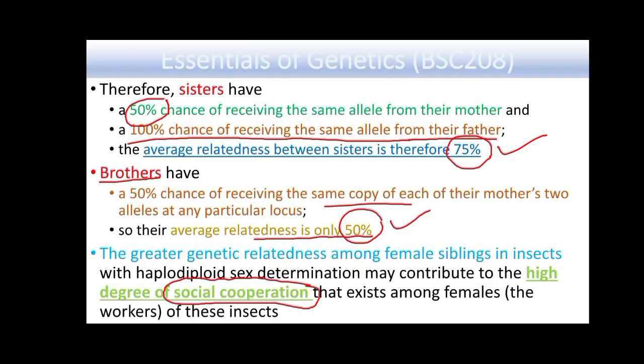So I am again repeating that we have looked at one part of the sex determination system, which is the chromosomal sex determination system.